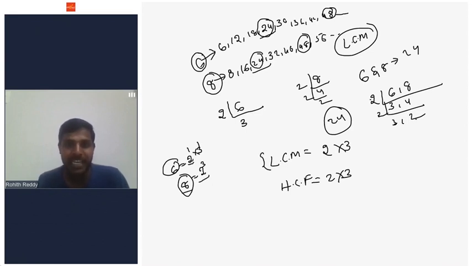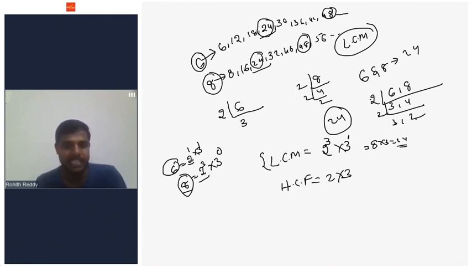So to find the LCM, we write the highest power of 2. In 6, the power is 1, and in 8, the power is 3. So 2 power 3 into. Similarly, we will write the highest power of 3. In 6, the power of 3 is 1. In 8, there is no 3, simply 3 power 0. Anything to the power of 0 is 1. So the LCM is 2 power 3 into 3 power 1, which is 2 cube, 8. 8 into 3 will give you 24. This is the LCM of 6 and 8.